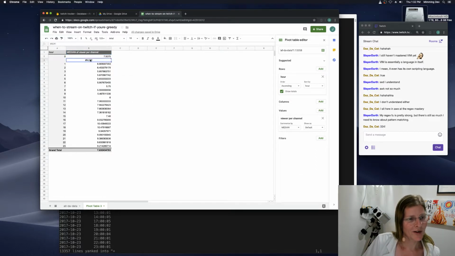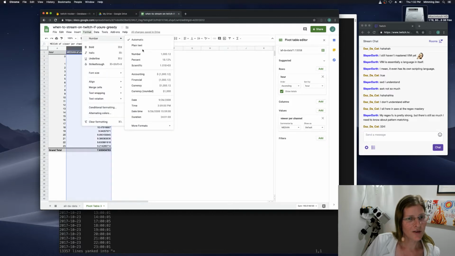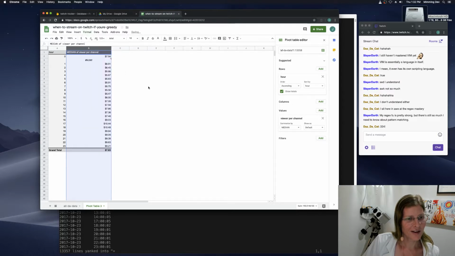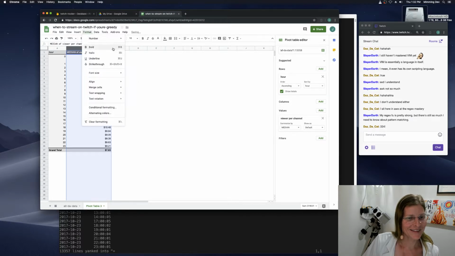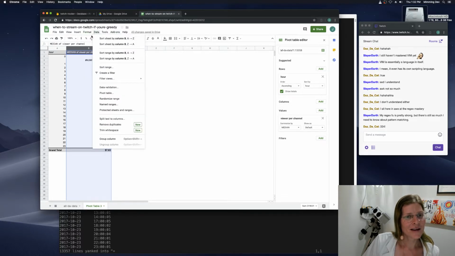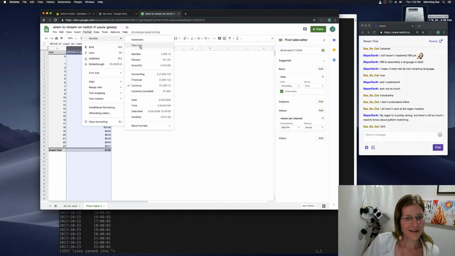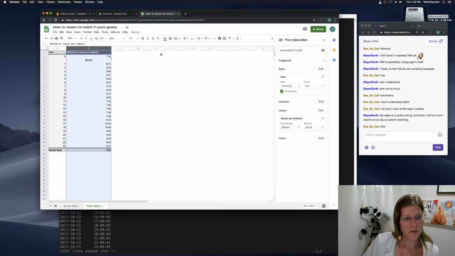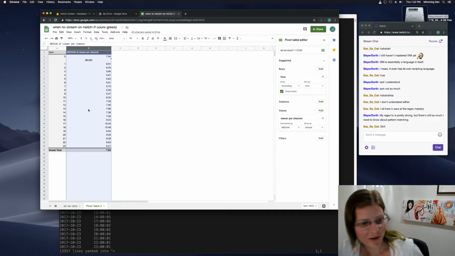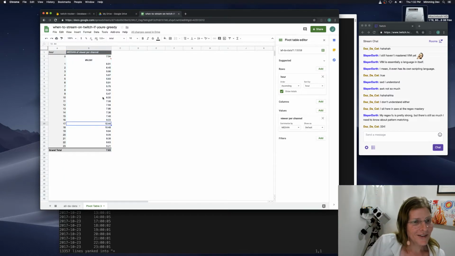Apparently we have some records that have no time at all, but that's okay. And then let's make these integers. Can I make them integers? I can tell them it's currency. Yeah, it's kind of right. Is there another way? I guess I can do more formats. More date and times, custom number format. Okay, if I just do number, it rounds to 2. So now we can see that.